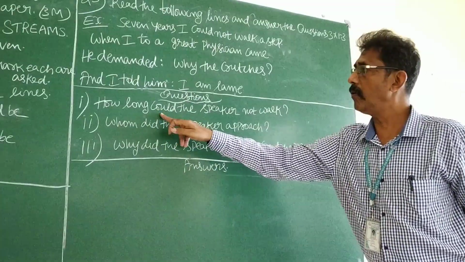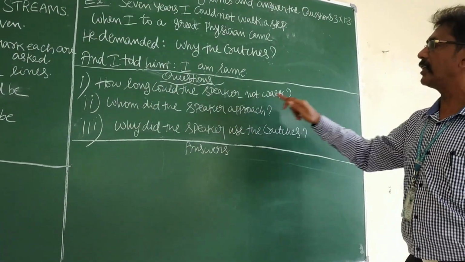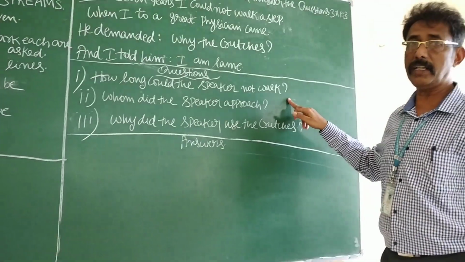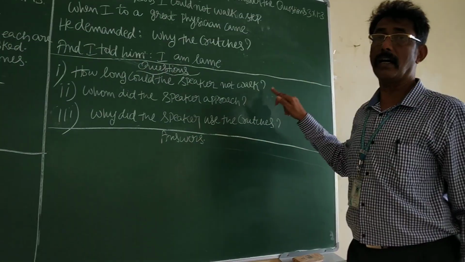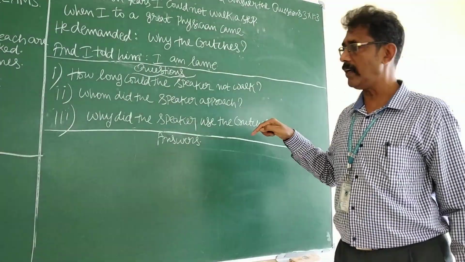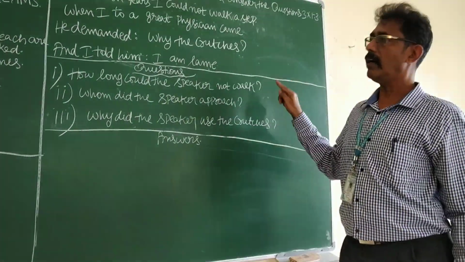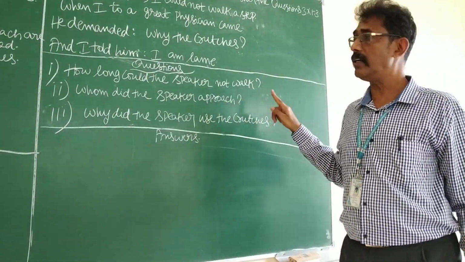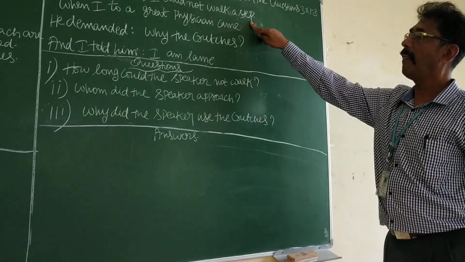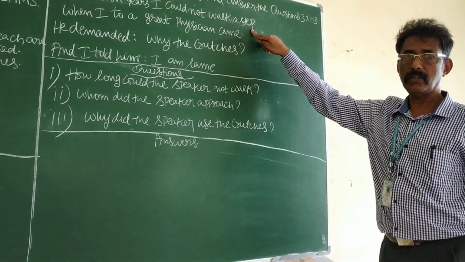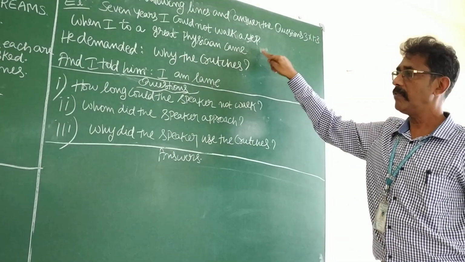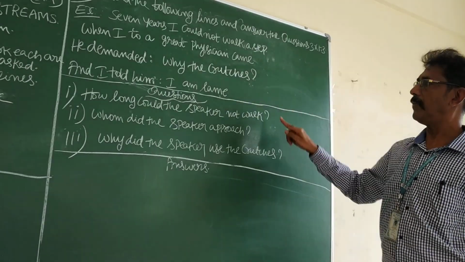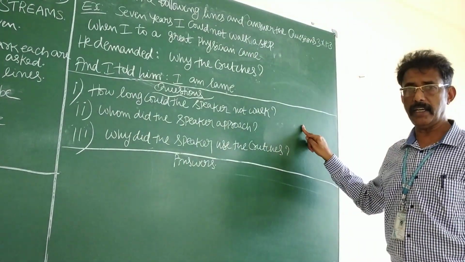Question. How long could the speaker not walk? For how long couldn't he walk a step? What is the answer? Now we will know the answer. That is called 7 years. He could not walk a step for 7 years. First answer is 7 years.